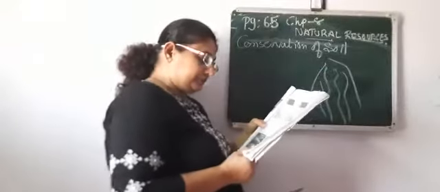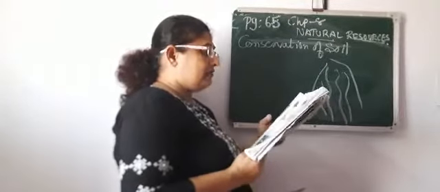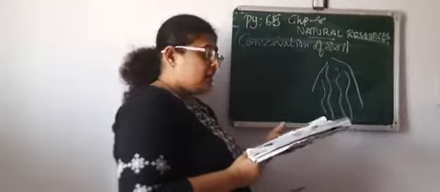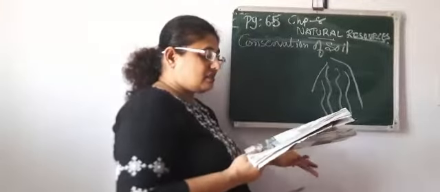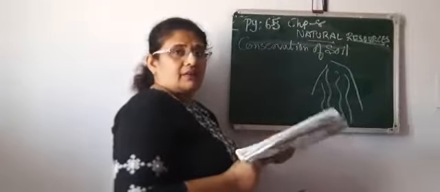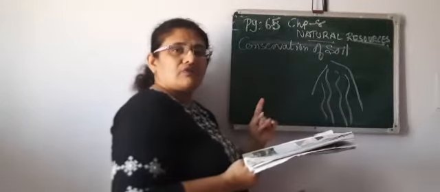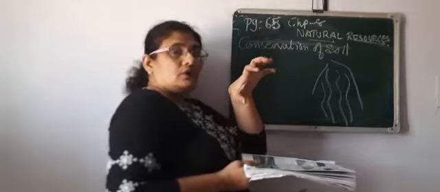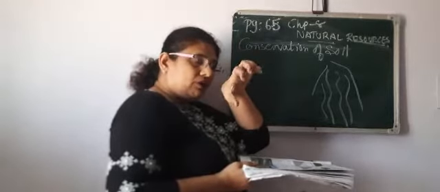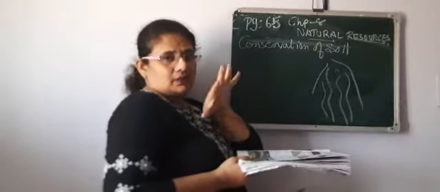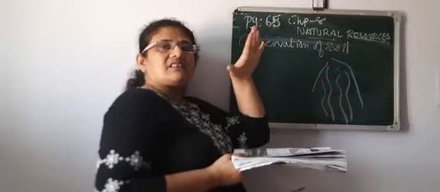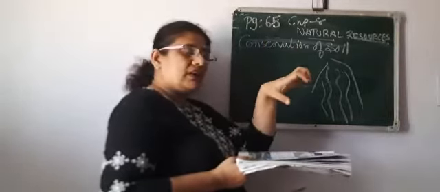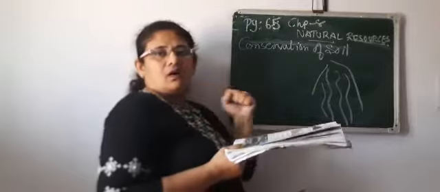Now when we do not conserve soil, there are high chances of floods. Why? Because trees and vegetation have the capacity to pre-collect water, that is, the capacity to bind water. How? Trees have roots, and roots pre-collect the water.